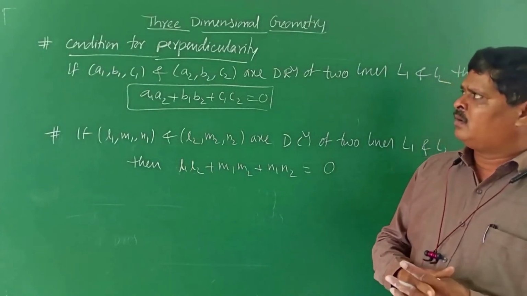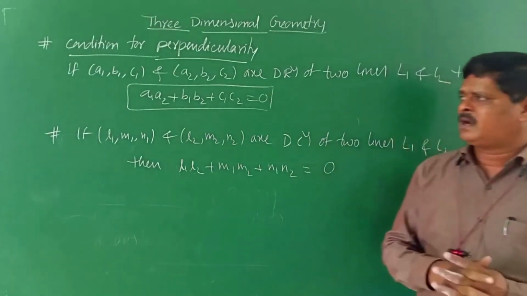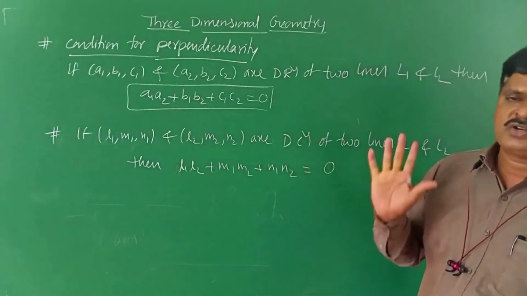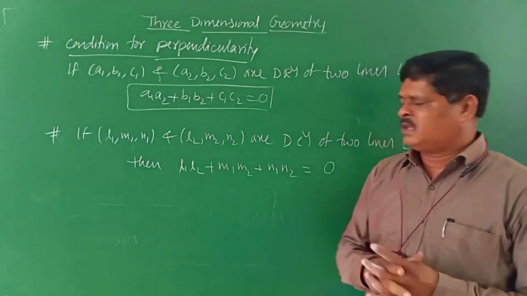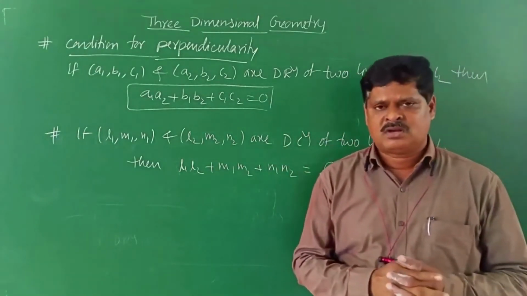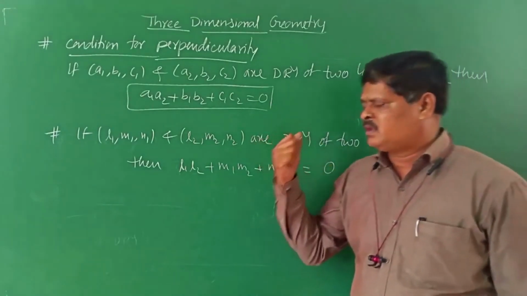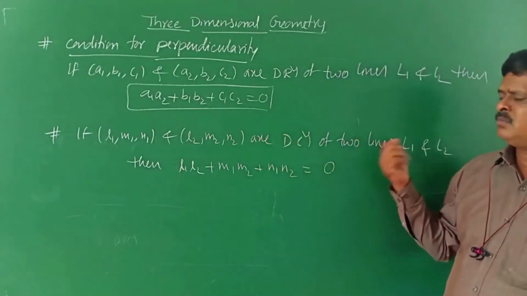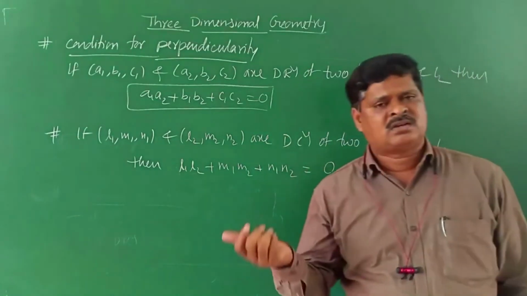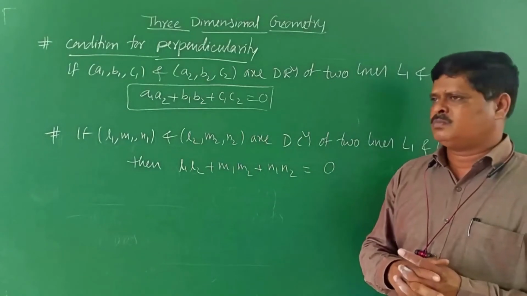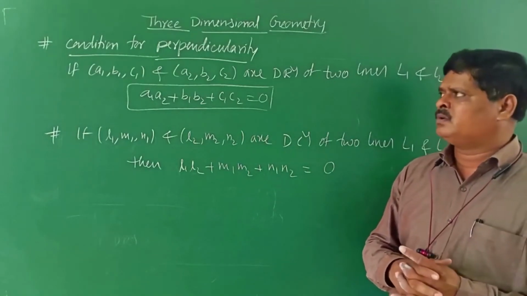Then for the perpendicular condition, if A1, B1, C1 and A2, B2, C2 are direction ratios of two given lines, then A1 A2 + B1 B2 + C1 C2 is equal to 0. If l1, m1, n1 and l2, m2, n2 are the given direction cosines, then the condition is l1 l2 + m1 m2 + n1 n2.